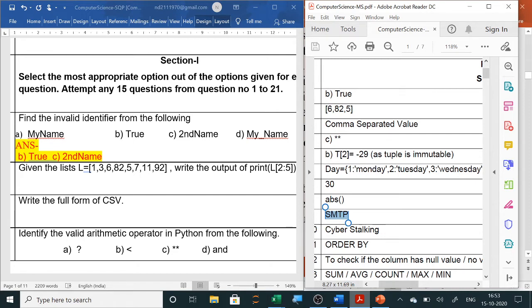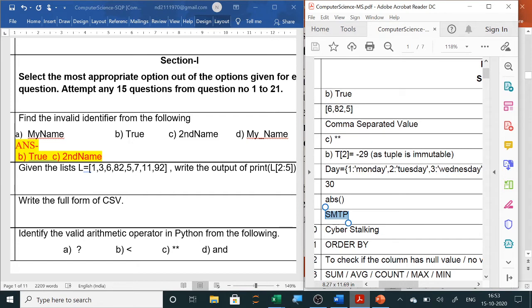Next question: given the list L, write the output of print L[2:5]. This is a question of list slicing. In slicing you know start, colon, stop, colon, step. Normally we start, and if there is no step then we increase by 1 and stop 1 before the stop value. Here the start is 2 and the stop is 5, meaning we will stop at index 4.